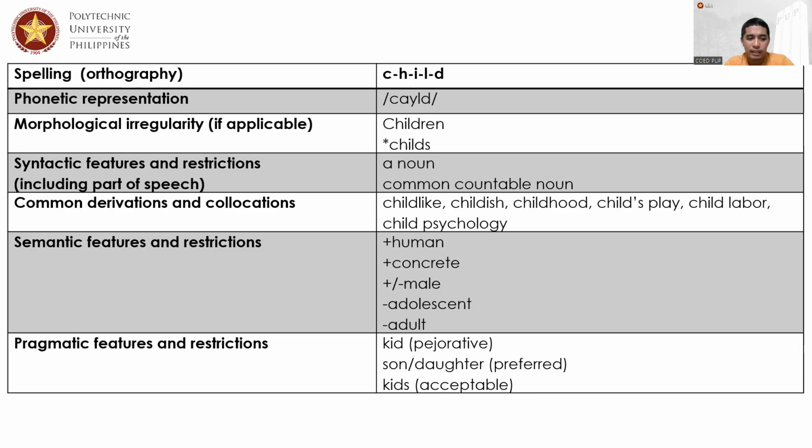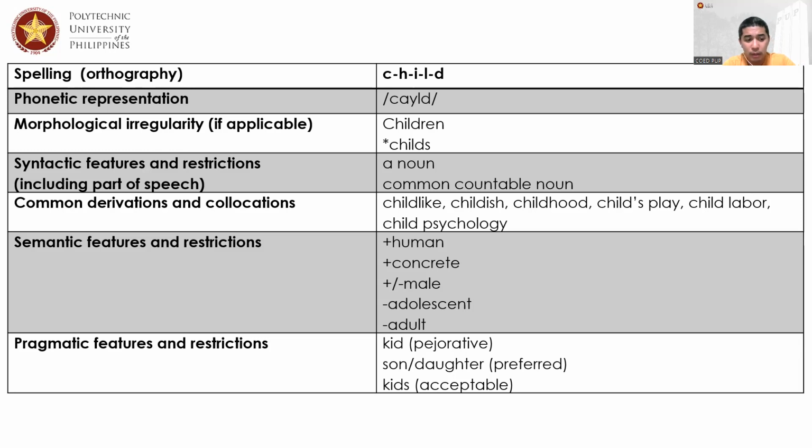We also have to look at the semantic features and restrictions. This is very much limited to nouns or to living things. That's why we have to consider if it refers to human, if it is concrete or abstract, if it is male or female, if it is adolescent or adult.